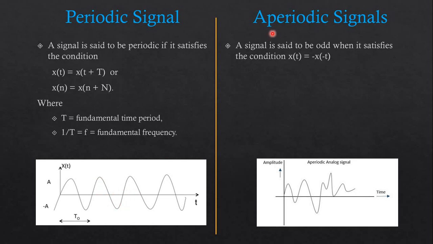On the other side, an aperiodic signal. The condition for an aperiodic signal is that the signal is not going to repeat its original value after any period T. At that time we can consider it as an aperiodic signal.